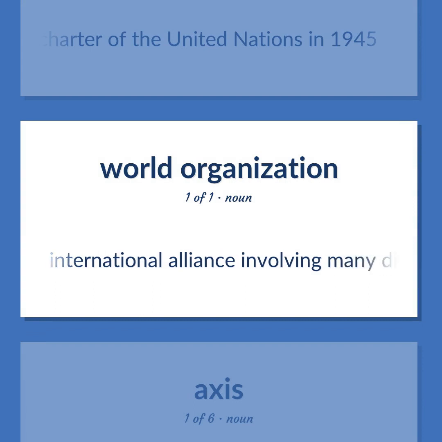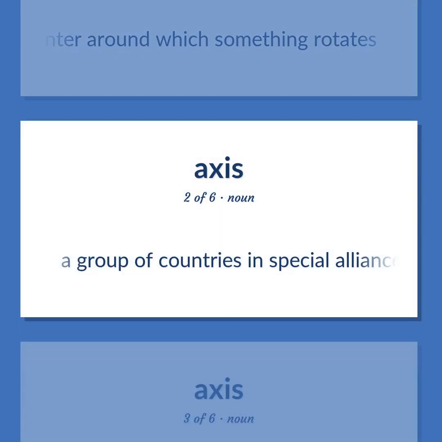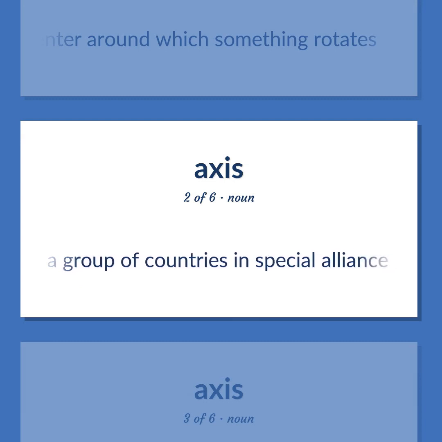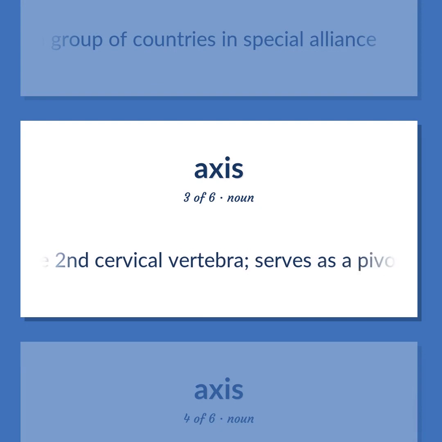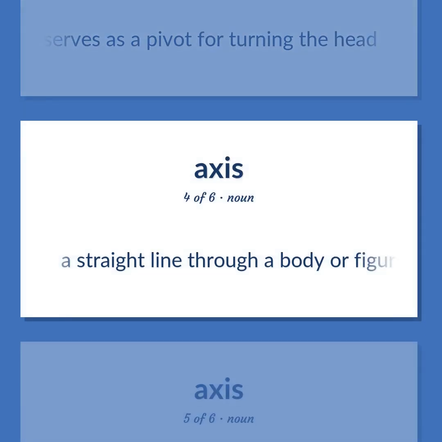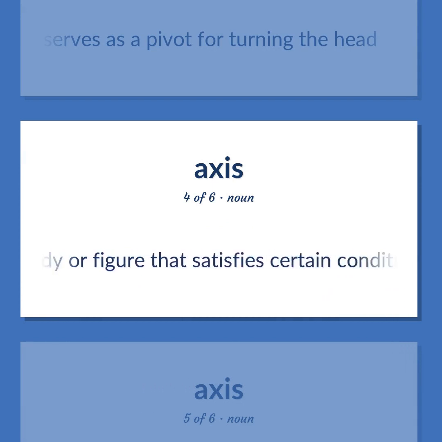An international alliance involving many different countries. The center around which something rotates. A group of countries in special alliance. The second cervical vertebra serves as a pivot for turning the head. A straight line through a body or figure that satisfies certain conditions.